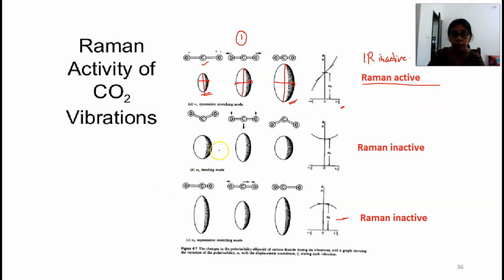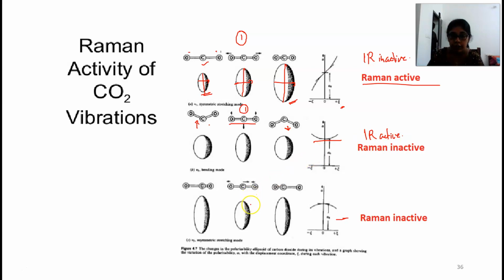But if you observe the bending mode, what you will observe here is that the linear molecule bends, and the bending can happen to two sides. Such a bending happens, and such a bending happens, and each of these bending modes provides a change in dipole moment. The dipole moment changes, but you can see the corresponding polarizability is not changing. Polarizability stays almost the same. So that is Raman inactive but IR active.